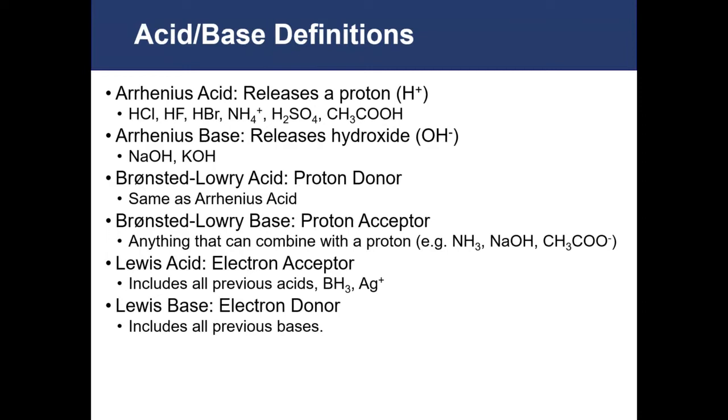Lewis, of the Lewis dot structure, also proposed a much more expansive definition of acids and bases. Under the Lewis definition, acids are electron acceptors. So anything that was previously considered an acid under either the Bronsted-Lowry or the Arrhenius definition is still a Lewis acid. But because we now have anything that can accept an electron, not just a proton or an H+ ion, things like BH3 and silver ions are now considered acids.